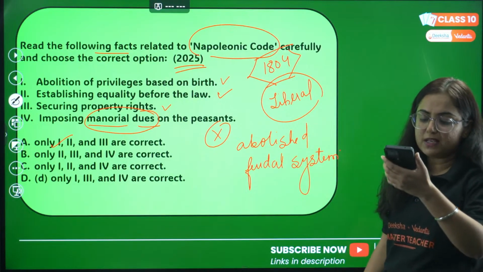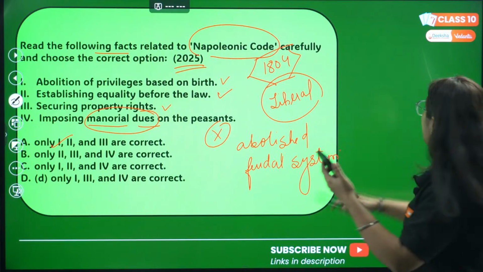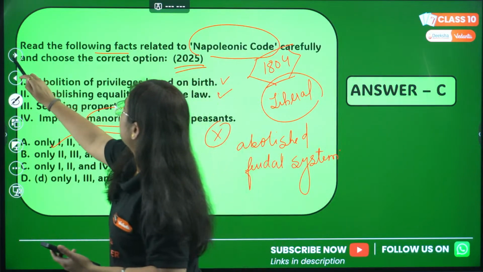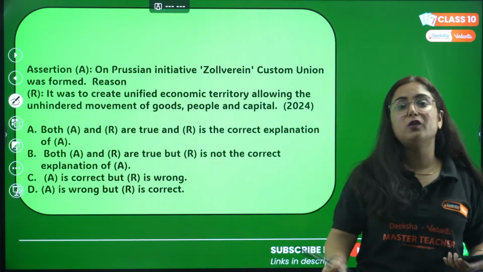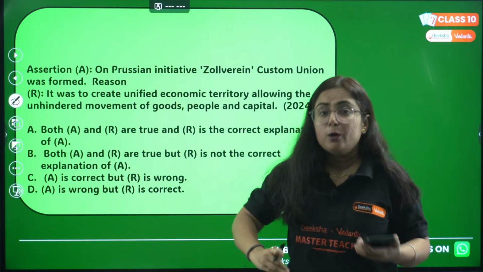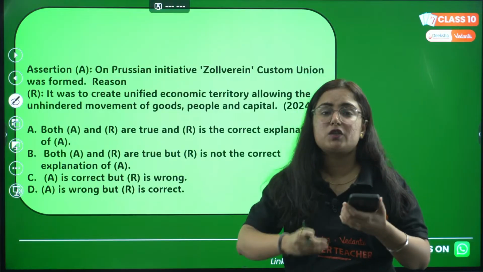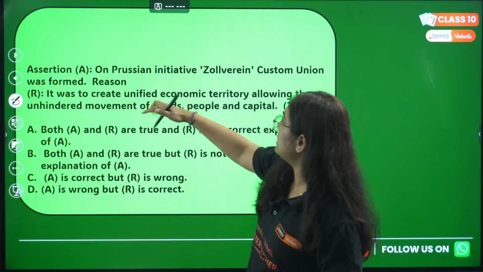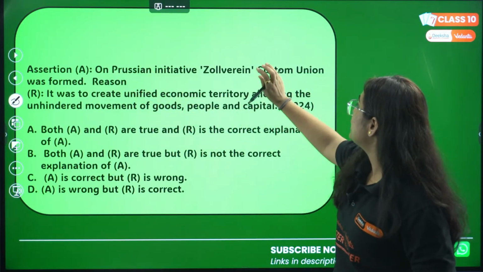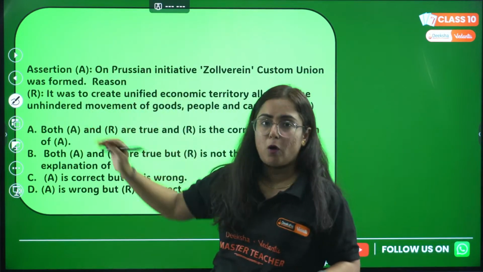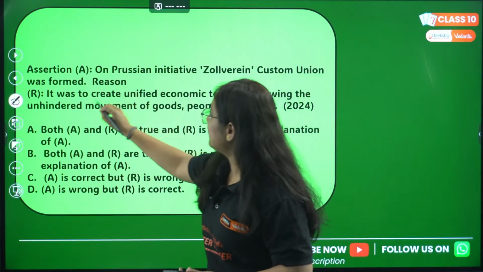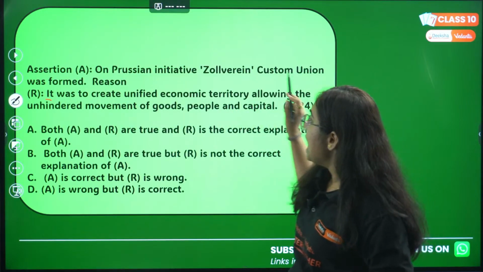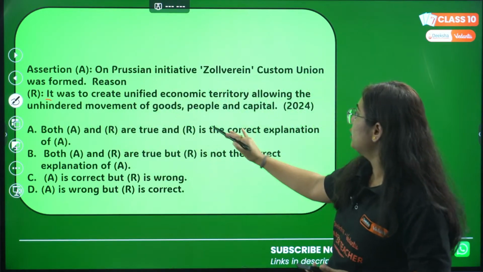So all of you who gave A as the correct answer, you are very much correct. That's Dipti and Rohit. Moving to the next question, in the format of assertion and reason. We are leveling up with every question. Assertion: on Prussian initiative, the Zollverein customs union was formed. Reason: it was to create a unified economic territory, allowing the unhindered movement of goods, people and capital.